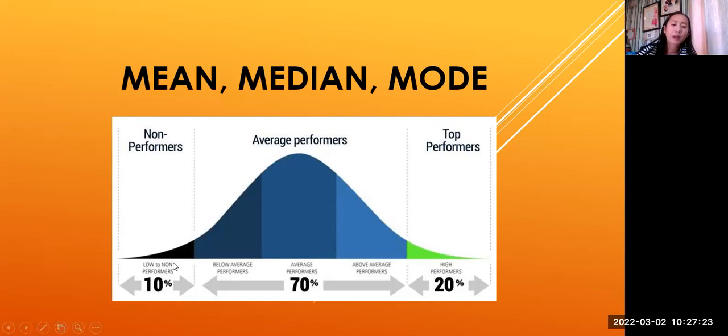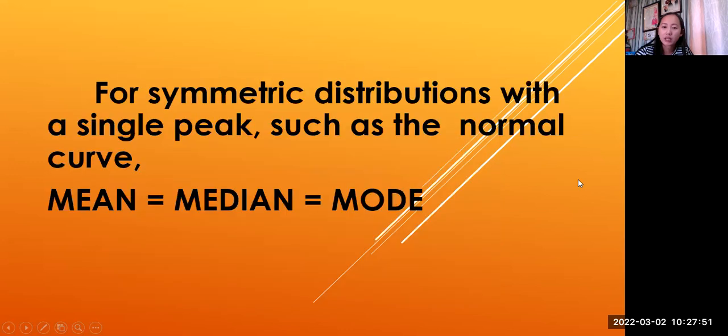Here, kung meron mang malayo sa average score, say for example this one, low to non-performers yung mga masyado nang mababa ang nakuhang scores. Okay, andito na siya sa pinaka maliit na part on the left side. Kung meron mang masyadong magagaling, high performers, say for example mga nakakuha ng 100%, okay, dito naman siya sa pinakamaliit na part. Okay, are you getting it? Are you getting the point?